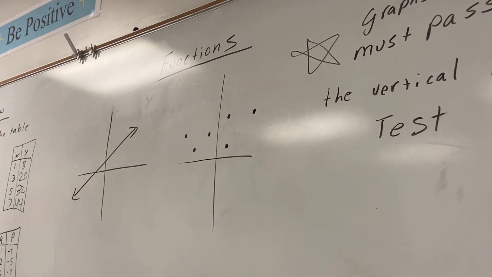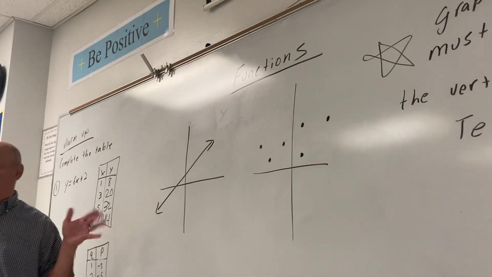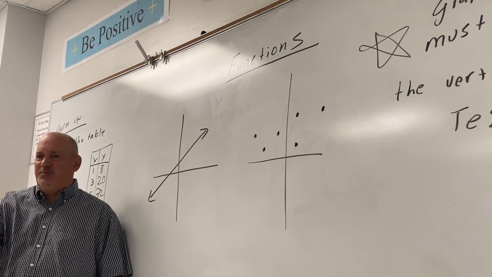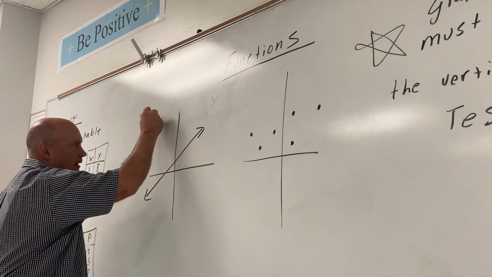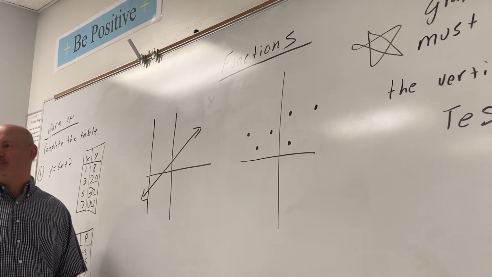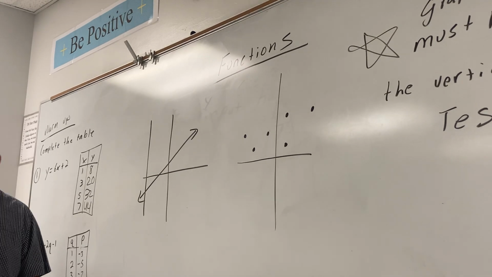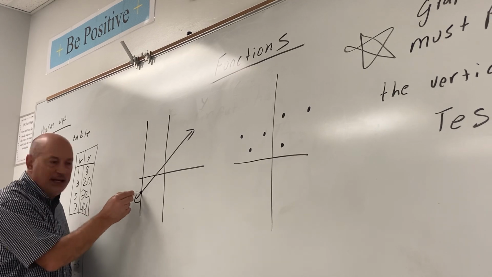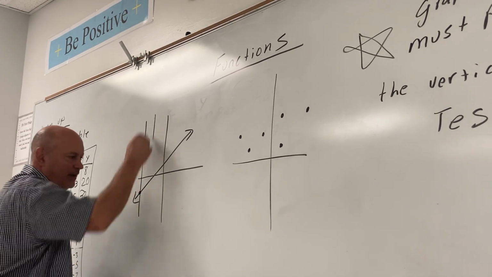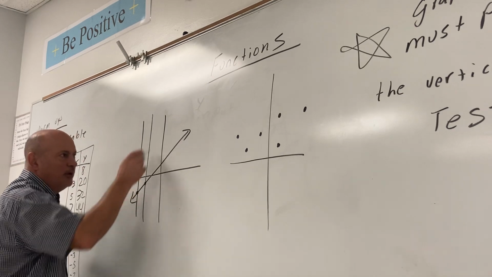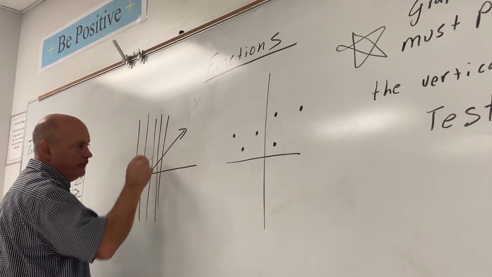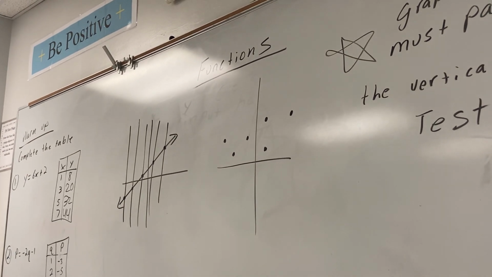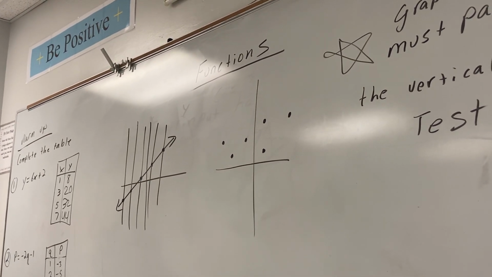All right, to see if a graph is a function or not, what does a vertical line look like? Straight up and down. If I draw a vertical line right here, how many times does my vertical line hit the graph? Once. That tells me that this girl only has one boyfriend. Are you with me? What about right here? One boyfriend. What about here? Is there anywhere I can draw the vertical line that it will hit the graph twice? No. That's a function.